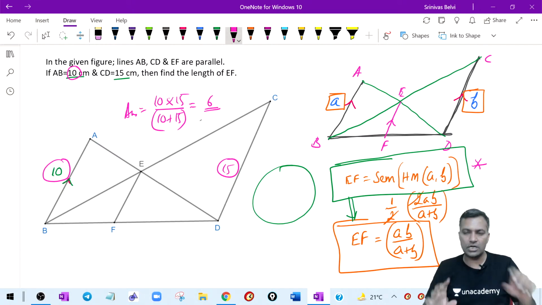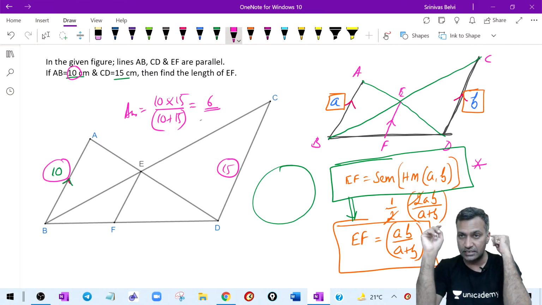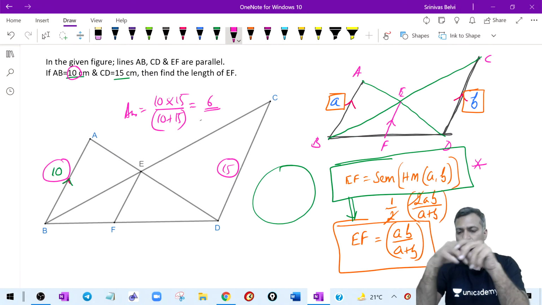Don't learn this semi-harmonic mean at the expense of not seeing the similar triangles. First see them and then learn all this. Good?